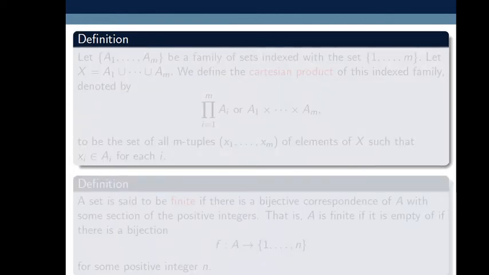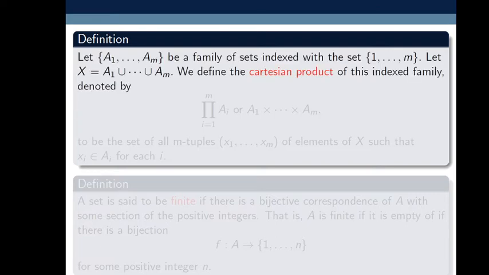Now what is meant by Cartesian product? In group theory we have already discussed this concept, Cartesian product. Let the sets A1, A2, up to and so on Am be a family of sets indexed with the set 1, 2, up to and so on m. Let capital X be equal to A1 union A2 union up to Am.